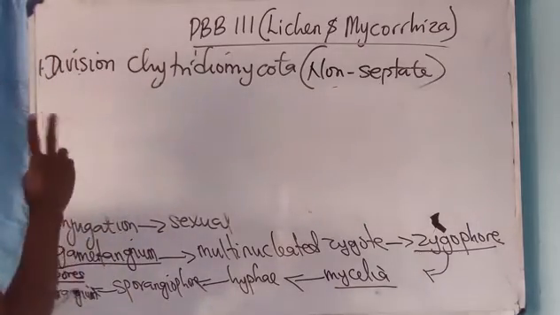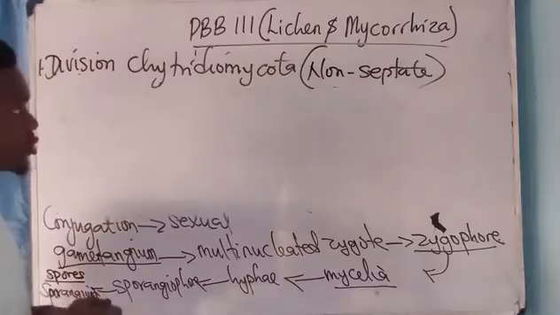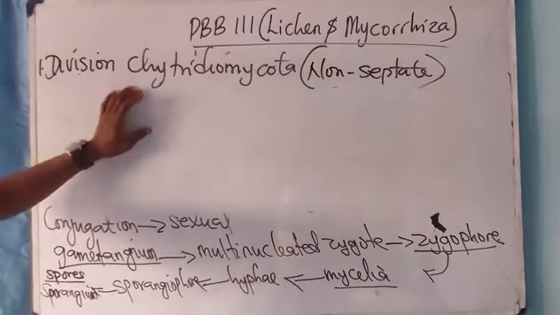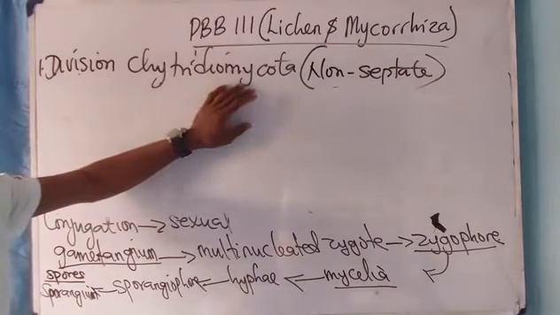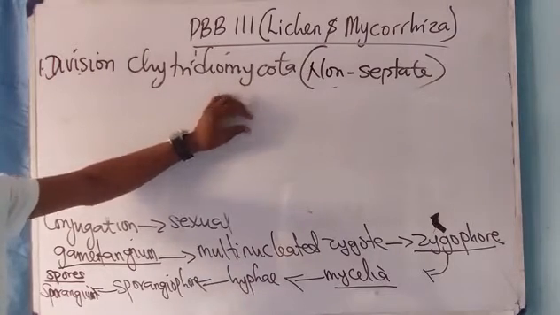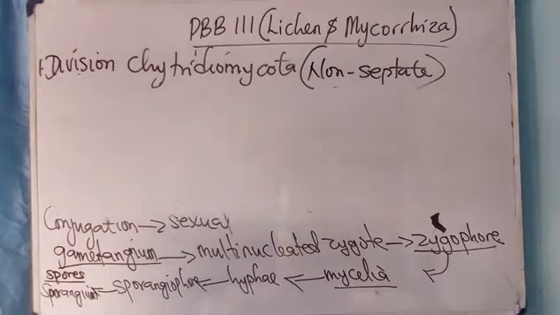So please, good examples. I've given us the two commonly known members, which are the black bread mold, Rhizopus stolonifer, and the bread mold called Mucormycete. Good.